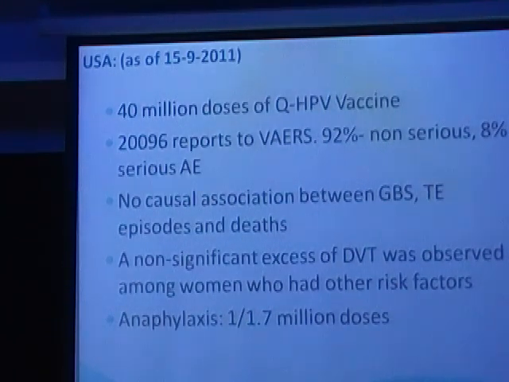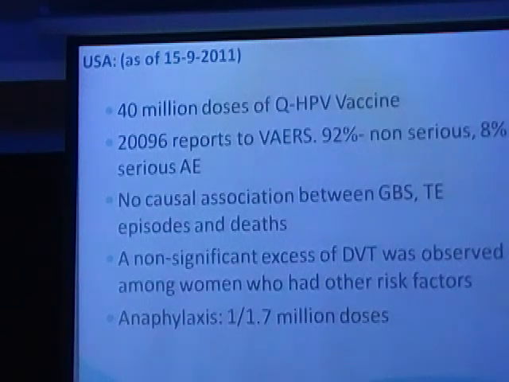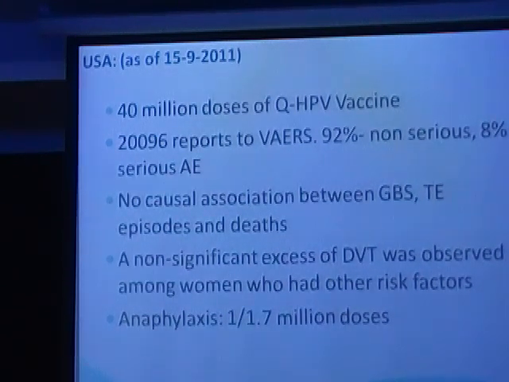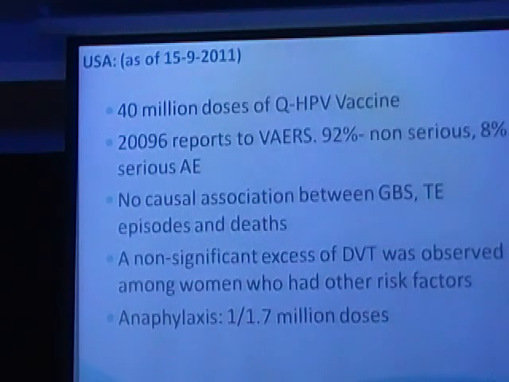In the USA, 40 million doses of the quadrivalent vaccine have been administered, of which only 20,000 reported back with some form of adverse reactions, as simple as a rash developing in the area, small abscess, pain, mild fever. 92% of these adverse effects were non-serious. Only 8% of them presented back with serious adverse effects. Definitely not a contributor to Guillain-Barré syndrome or epilepsies or death.